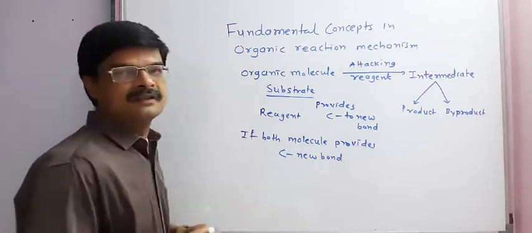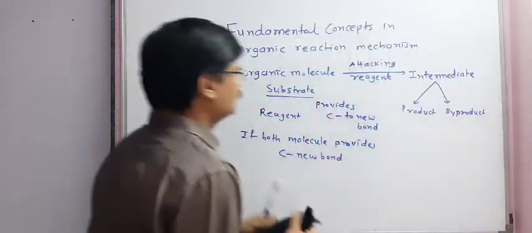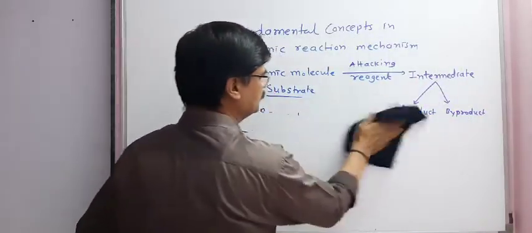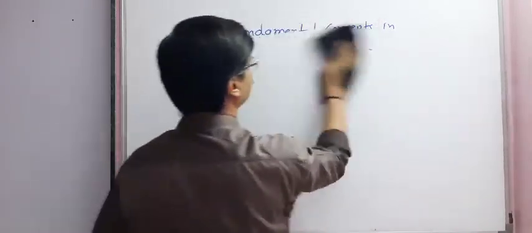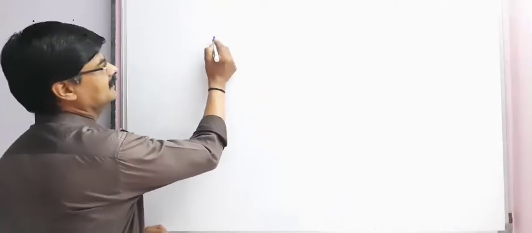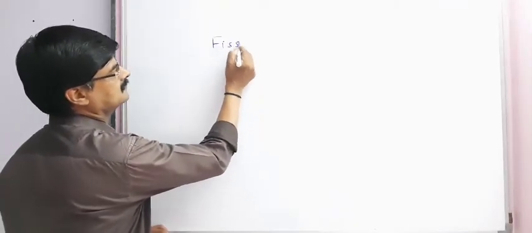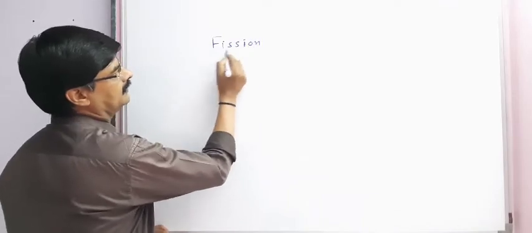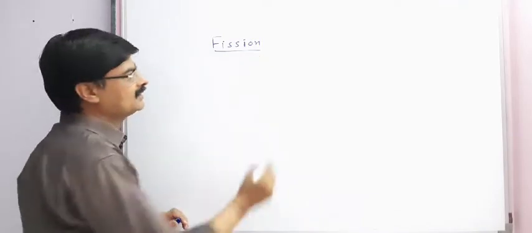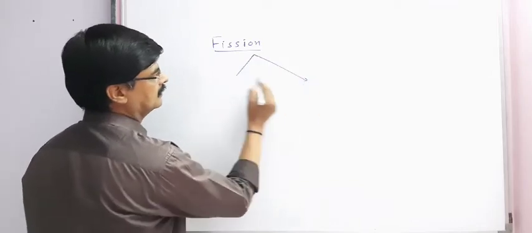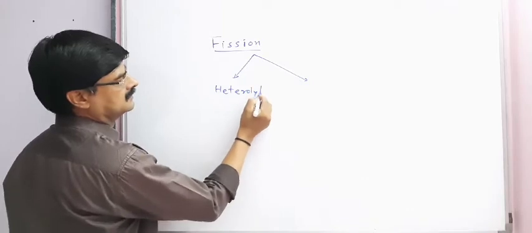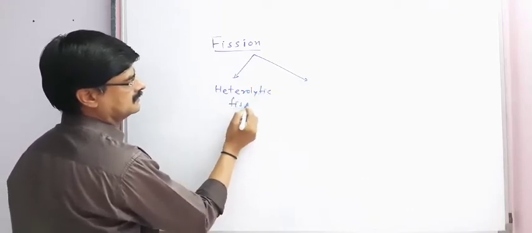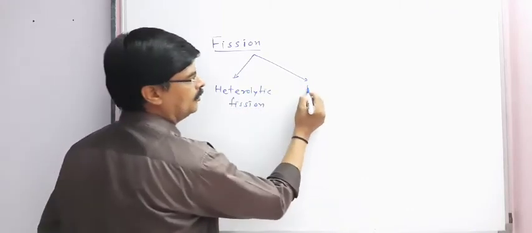Now we will study some basic principles for organic reactions. The first one is fission. Fission is of two types: heterolytic fission and homolytic fission.